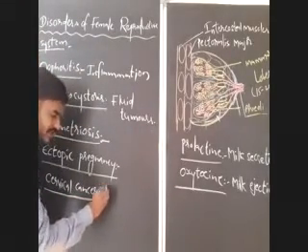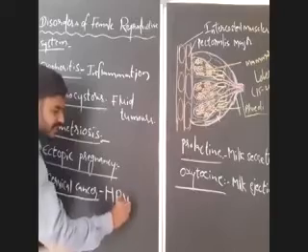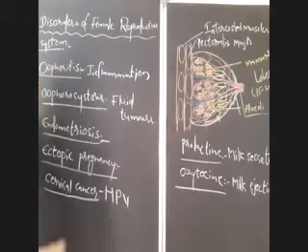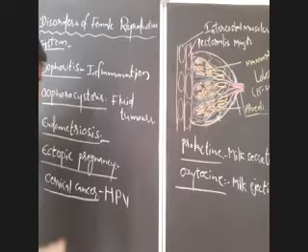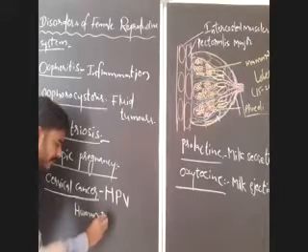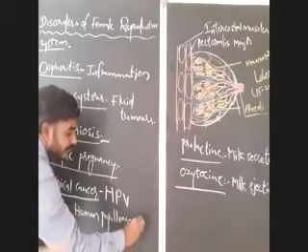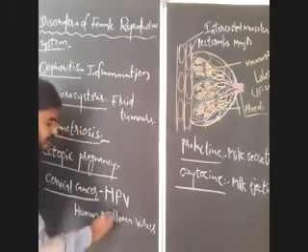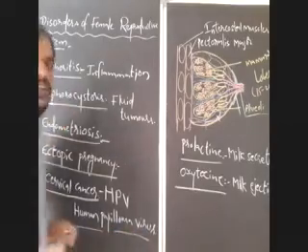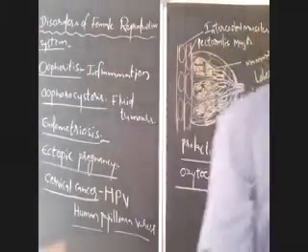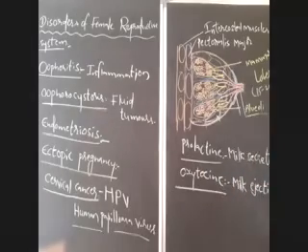This type of cancer is caused by a virus, that is human papilloma virus. Which virus causes this? Human papilloma virus is the causative agent for cervical cancer. So, which is the causative agent for cervical cancer? Cervical cancer is the cancer of the cervix, that is the neck of the uterus. It is caused by human papilloma virus.